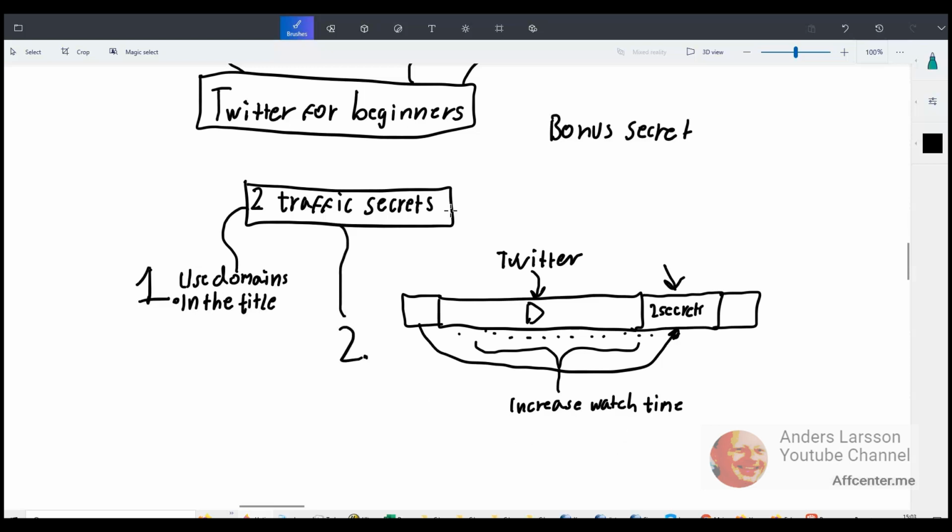I also have a bonus secret, and this is a big one. The big work that you do on your YouTube channel is to build traffic. So why do you build traffic? What is the goal? The goal is to help people make money online, and you help them by recommending them a product. And in my case, that is a program or system called Legendary Marketer. This is what I use to make money online.